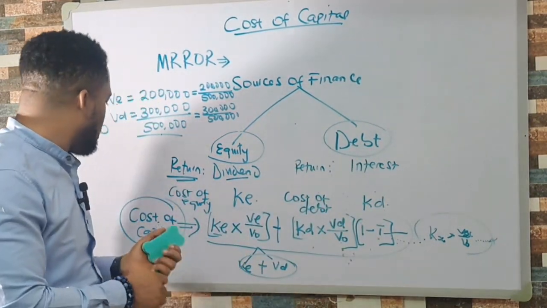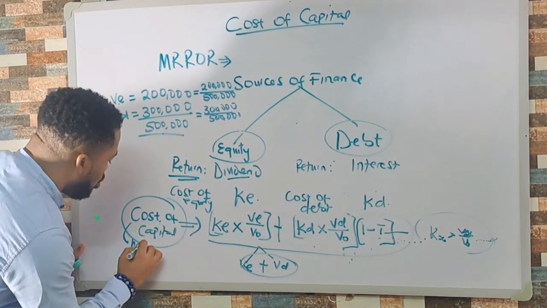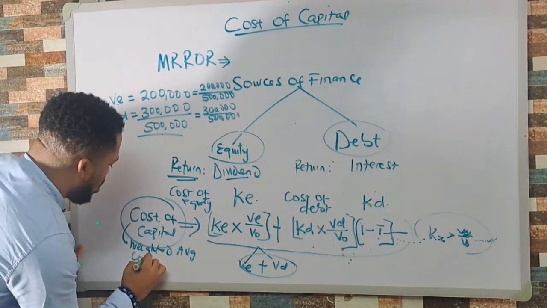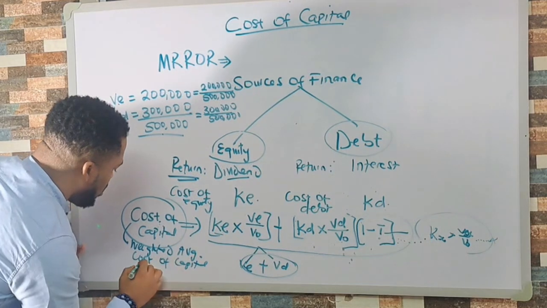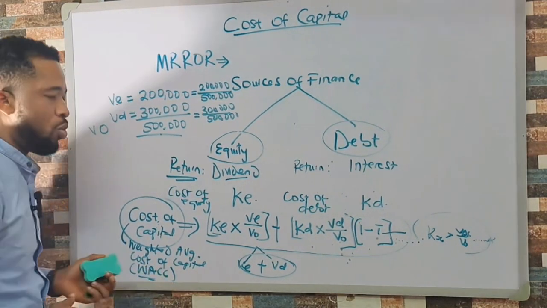And that's what gives us the cost of capital. This cost of capital is what we call the weighted average cost of capital, which people call WACC.